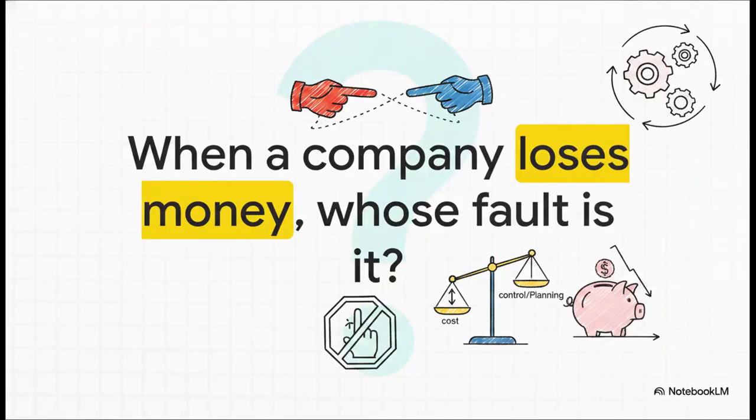So let me ask you, when a company loses money, whose fault is it? It's a universal business problem, isn't it? The endless organizational accountability issue. The constant finger-pointing across departments where everyone insists, hey, it was the other team's mistake. Well, that stops today. We're going to learn exactly how costs and management accounting should actually be used for managerial planning and control, so we can finally end that blame game once and for all.